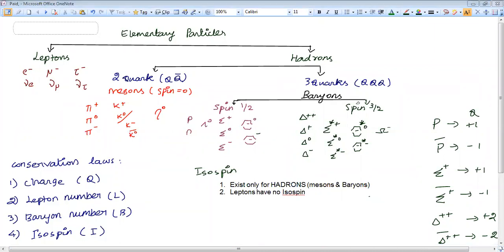In the baryons, sir, sigma minus is there, no? So minus 1 charge. Spin half, baryon, sigma minus. Yeah, minus 1. So sigma minus bar is plus 1. Okay. Thank you, sir. Anything else?